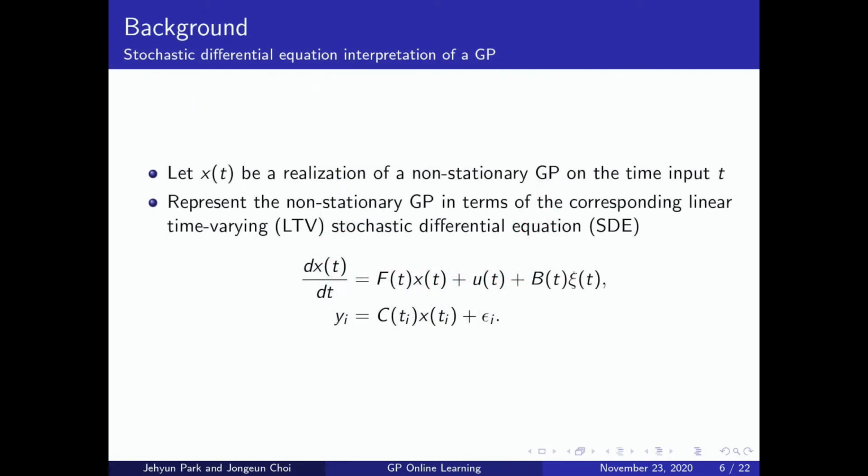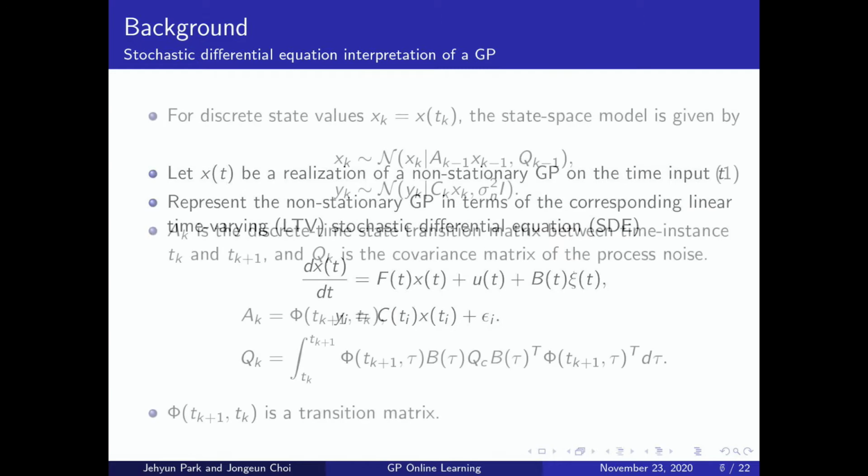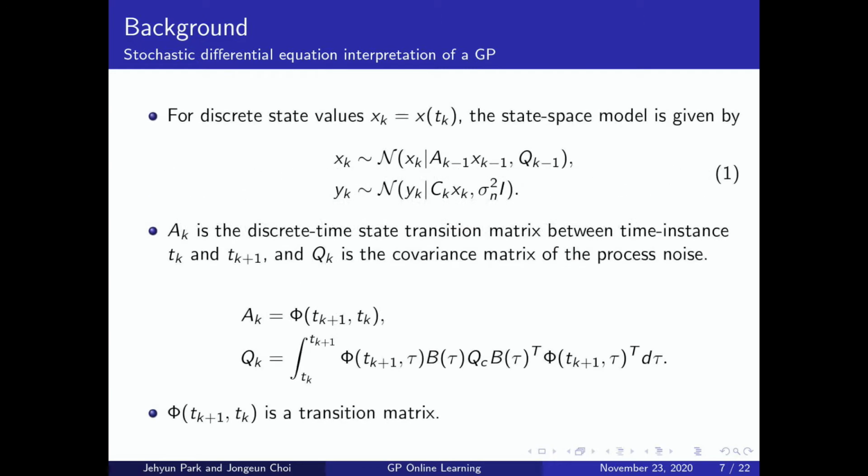We follow the formulation of the IHGP. We represent GP using a linear time varying stochastic differential equation. u(t), ξ(t), y_i, and ε_i are the known control input, process noise, measurement, and measurement noise respectively. F(t), B(t), and C(t) are the system, noise effect, and measurement matrices, respectively. For discrete inputs, the state space model translates into equation 1, where A_k is the discrete time state transition matrix, and Q_k is the covariance matrix of the process noise.